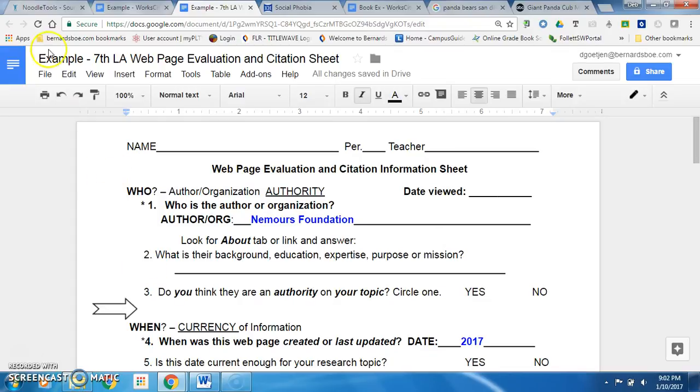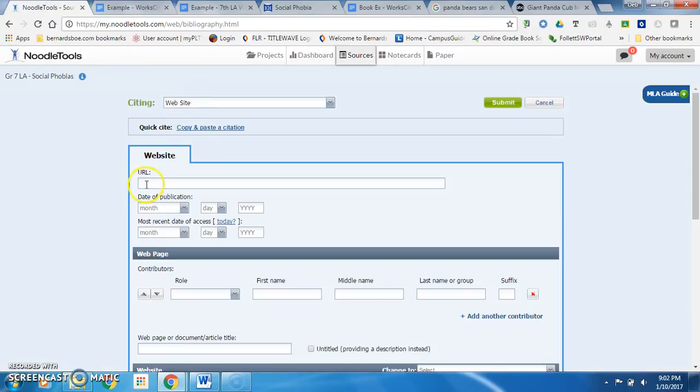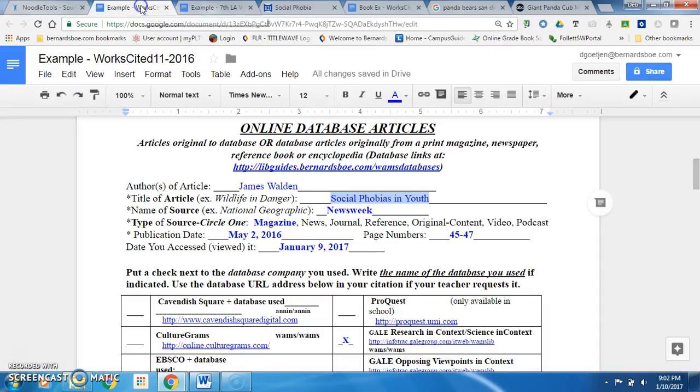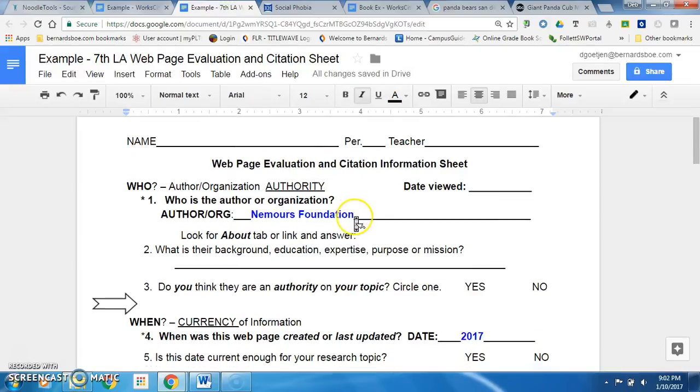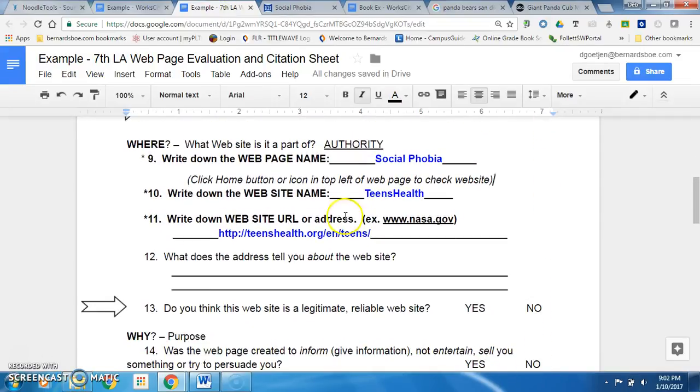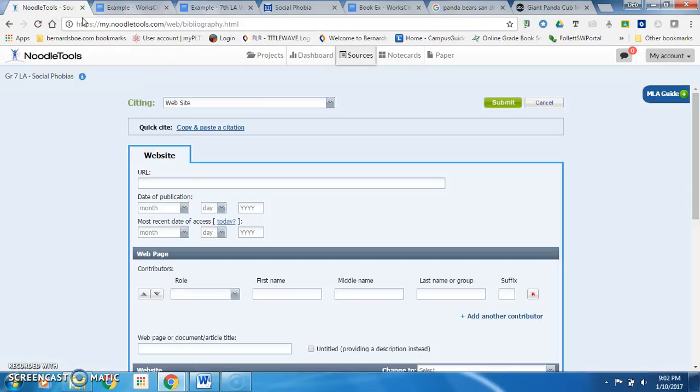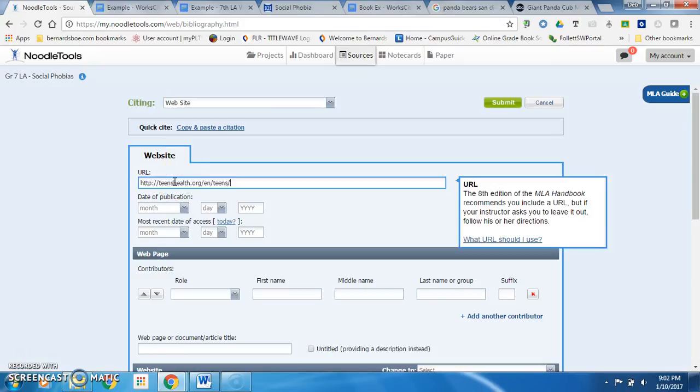So let's begin. NoodleTools first wants the URL for the website. It's not required, but it is a good idea to put it in, and we did collect it. Oh, there we go. We did collect it under question number 11. Write down the website URL. So we would just copy this URL and put it into the URL field on NoodleTools.